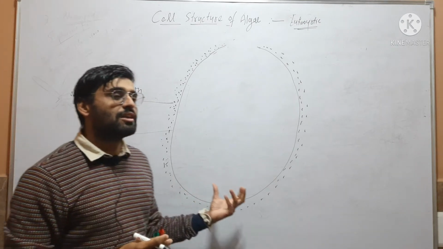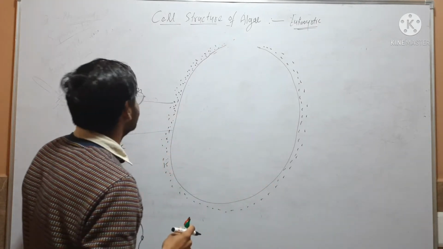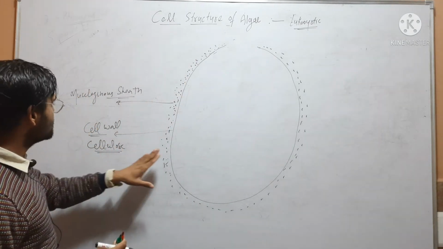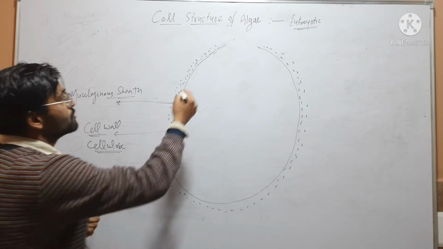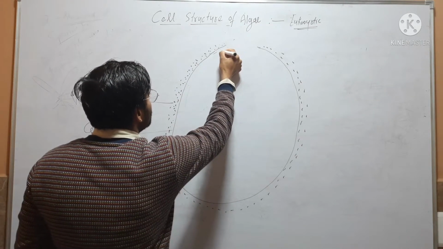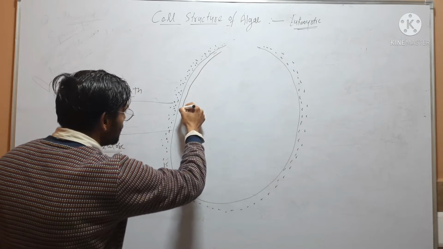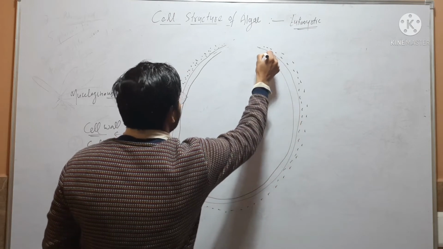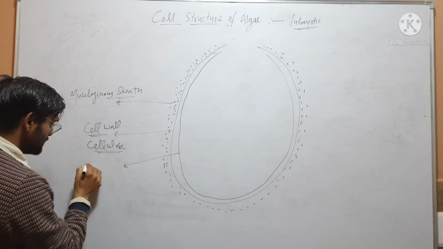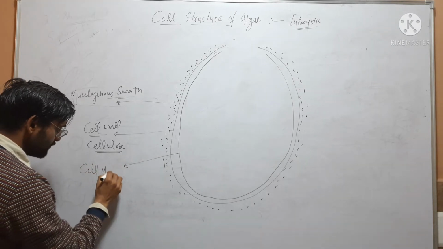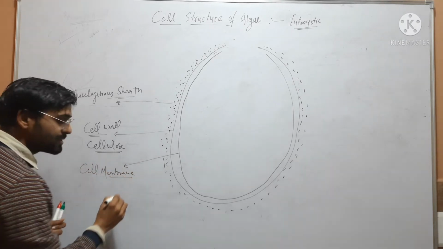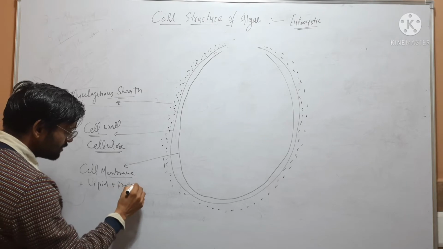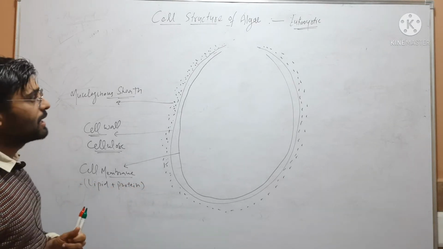It prevents this cell from drought and desiccation. So this is the outermost part, the mucilaginous sheath. Inner to this is cell wall, and cell wall is made up of cellulose. Inner to the cell wall a lipid bilayer is present, and this lipid bilayer is called cell membrane. It is made up of lipids plus proteins, so it is called lipoproteinous cell membrane.